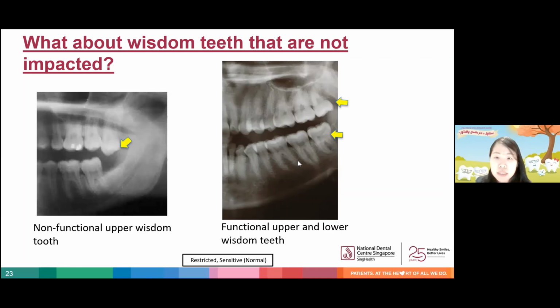Besides non-functional wisdom teeth, there are also functional wisdom teeth. Functional wisdom teeth means that they are able to come into contact with the opposing tooth when chewing. For example, in the radiograph on the right side, the upper and lower wisdom teeth are able to contact each other during function. So in such cases, there is actually no indication for removal of these teeth if they are healthy, as they are basically an additional unit of teeth to bite with.